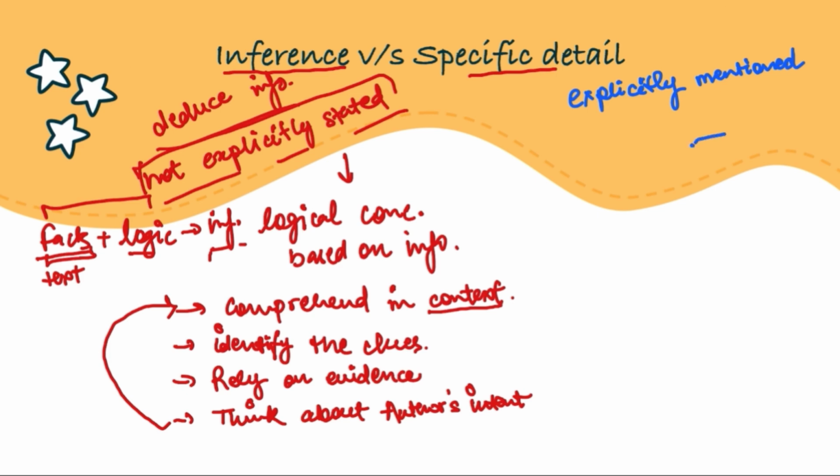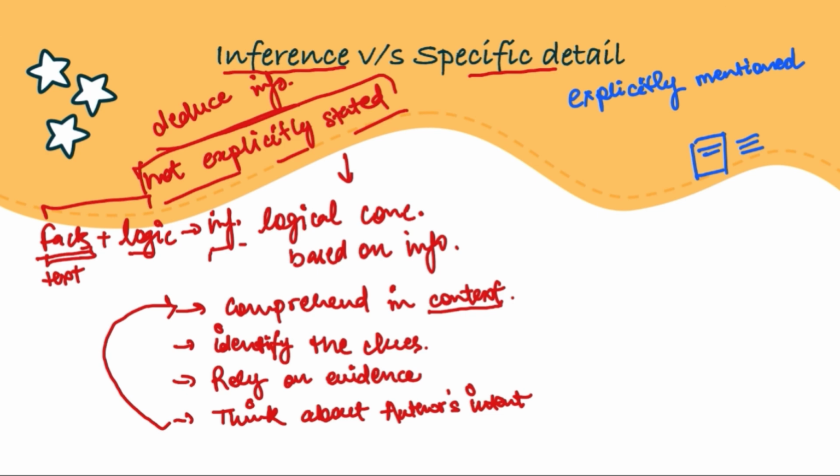During school there used to be a chapter and then 5 or 6 questions behind the chapter that the teacher used to ask us to mark the answers from the chapter itself. These are the specific detail questions. Answers for these questions are already given to us in the passage. We do not need to think about it. We do not need to apply any kind of logic on it. We just need to go back to the passage and mark the answer.